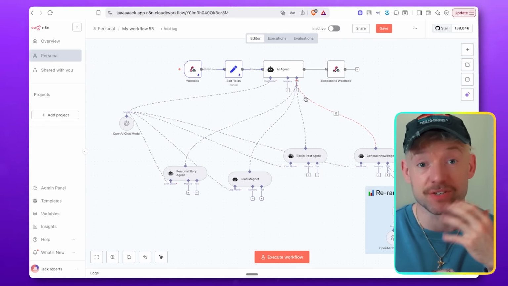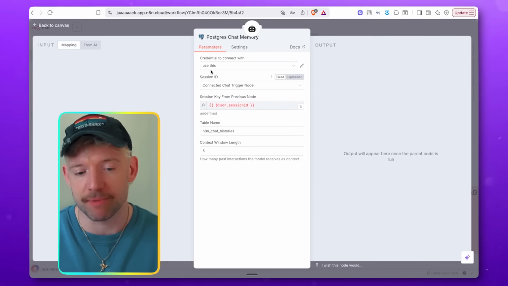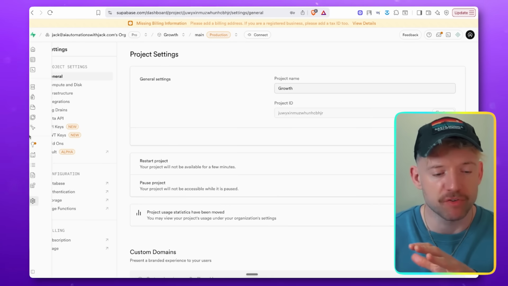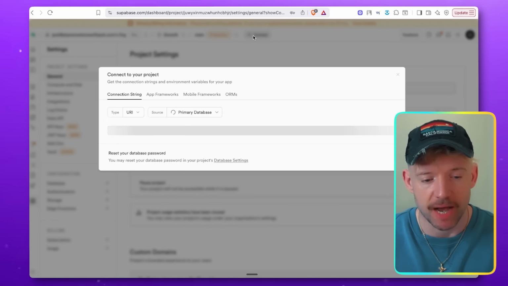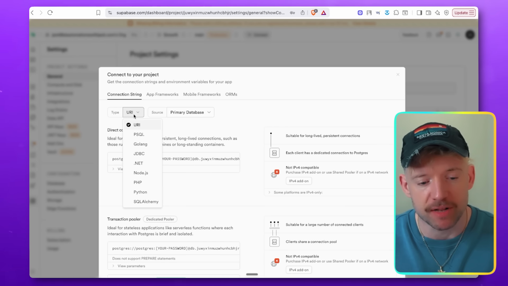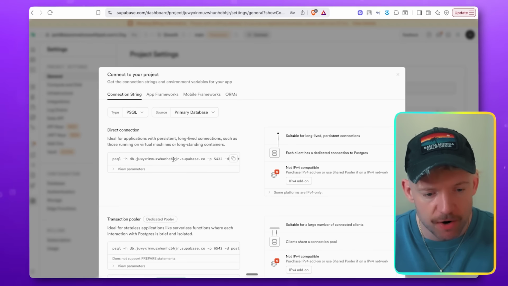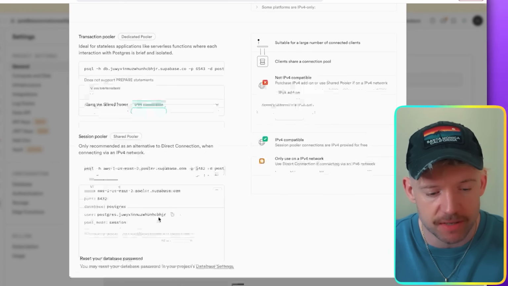Cool. And then for memory, guys, we can actually store this in Supabase as well. So I click onto memory. I click on Postgres chat memory like so. And then what we want to do is head over to our Supabase real quick. If you come back over to Supabase, guys, on the left-hand side, click on Project Settings, click on Connect over here, and you've got this information here. Click on, instead of URI, I think it's PSQL that you want. Right, cool. And then you're going to come down here, and you see this session pooler. Click on View Parameters, like so.